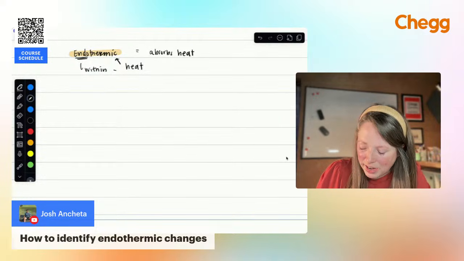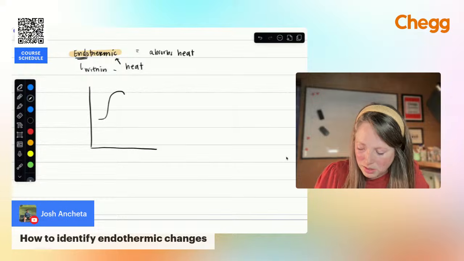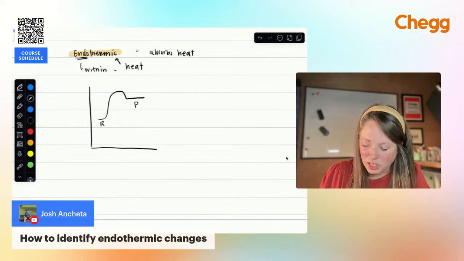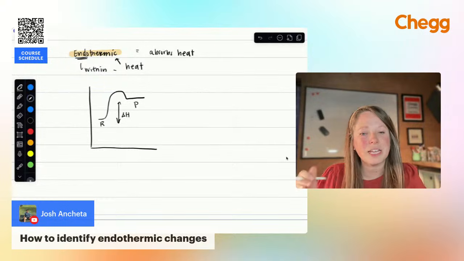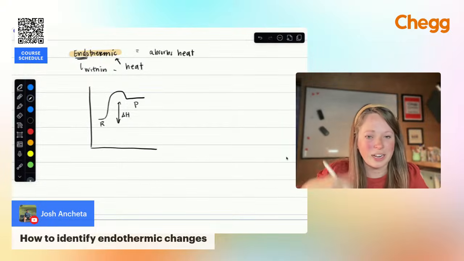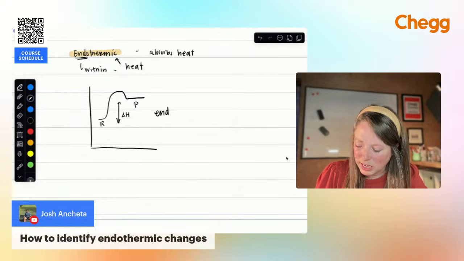So if you are looking at a reaction profile, let's say you have something like this, and you want to figure out whether it's endo or exothermic, this would represent an endothermic reaction. You're looking for the change. This would be your enthalpy, right? The change in energy between your reactants and your products. Because the energy of the products is higher than that of the reactants, this would be an endothermic reaction. Okay, that would be endo versus exo.